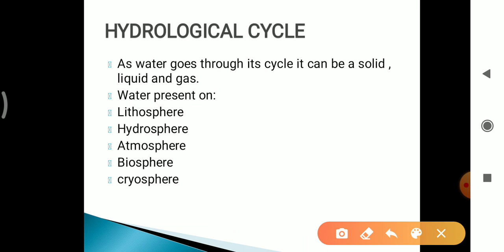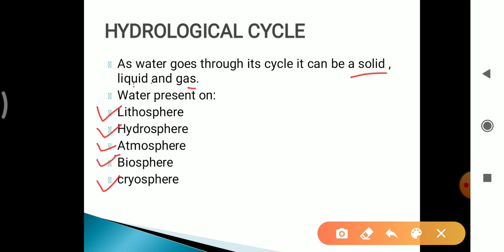As water goes through its cycle, it can be solid, liquid and gas. Water in the form of ice is the solid form. Liquid is the normal nature of water. Gas is water vapor. Water is present in the lithosphere, hydrosphere, atmosphere, biosphere and cryosphere.